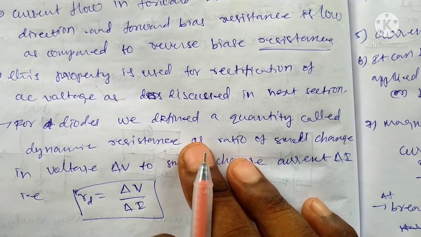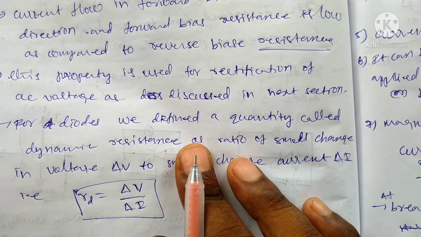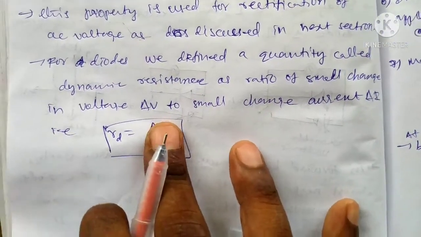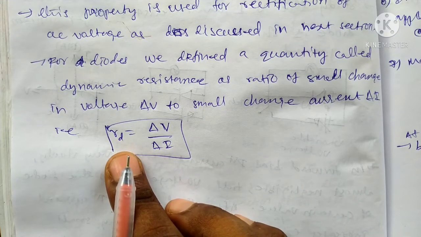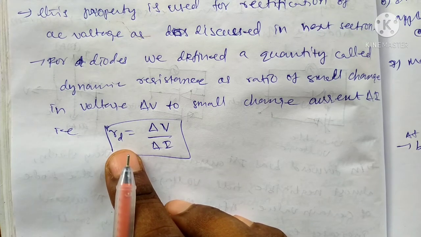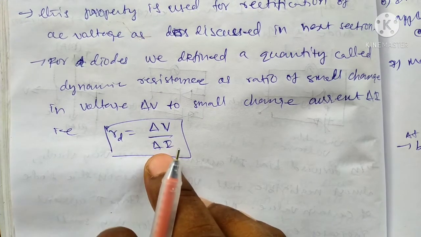For diodes we define a quality factor. What is the quality factor? Quality means which one is better and which one is not better. That means we can find the quality of which one is good and which one is waste from this relation. There is the resistance, which is nothing but the dynamic resistance. The dynamic resistance is the ratio of change in voltage to change in current.